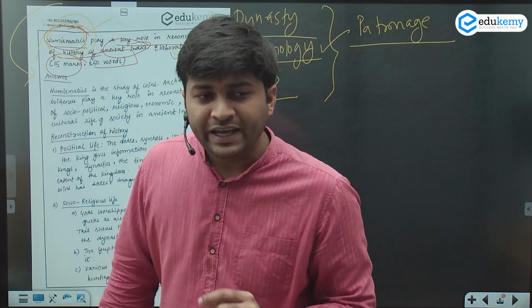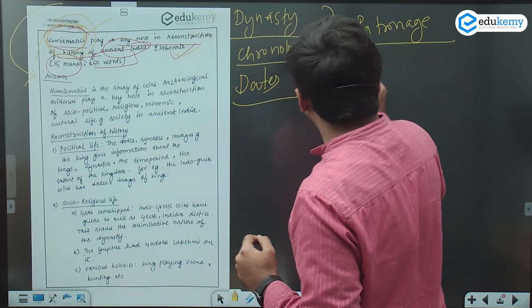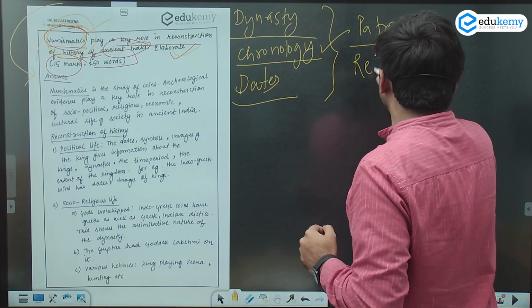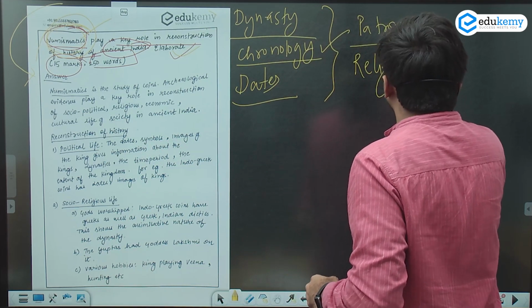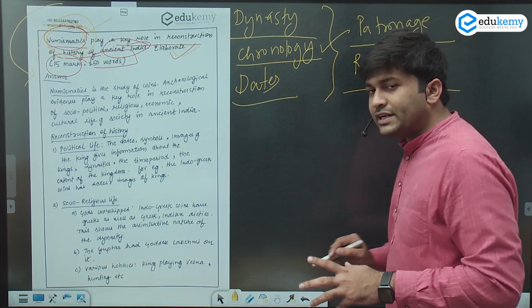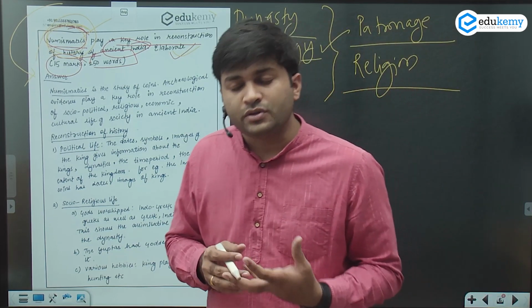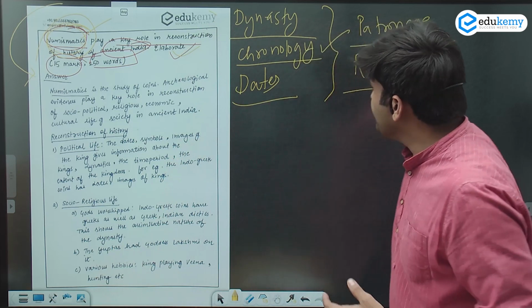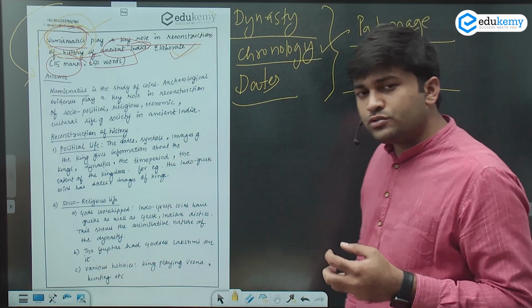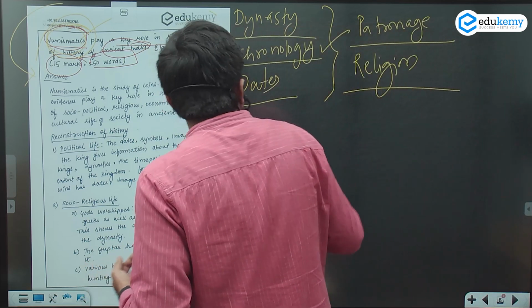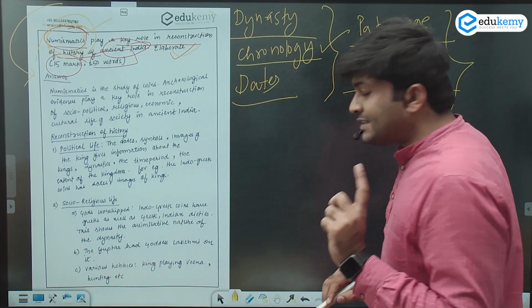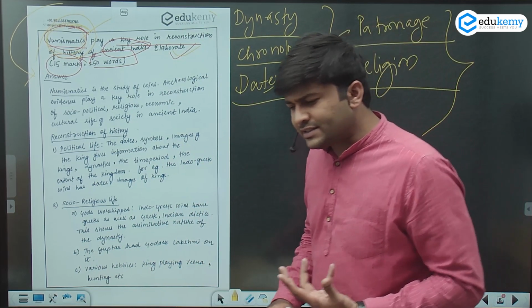What does this mean? The type of religion they used to follow, the society of that time, we are able to know from the coins itself. The Satavahanas also had a number of coins. So yes, dynasties are known, so political history is known.